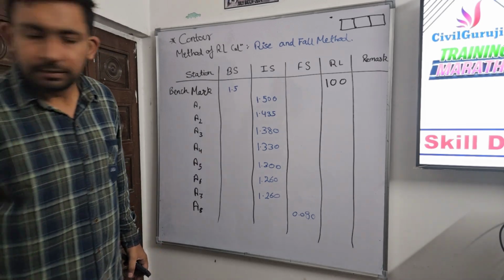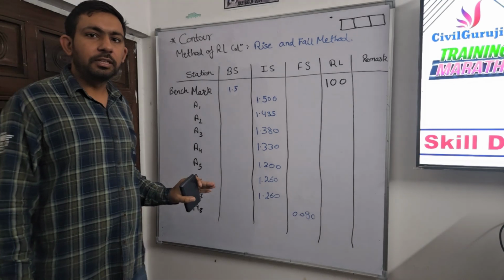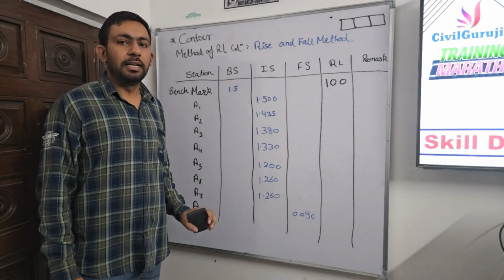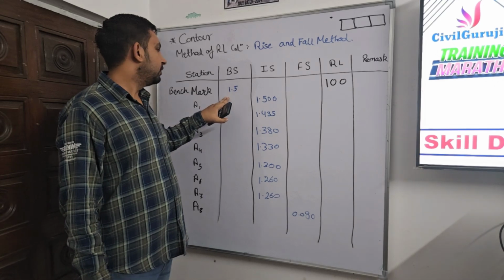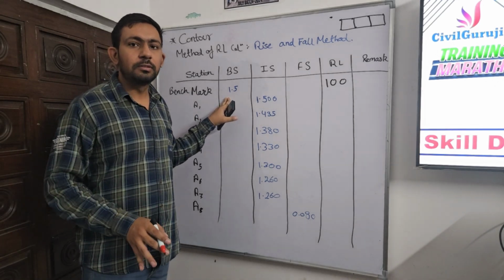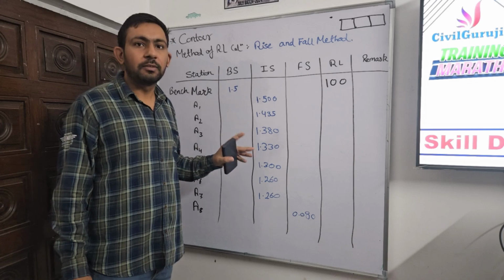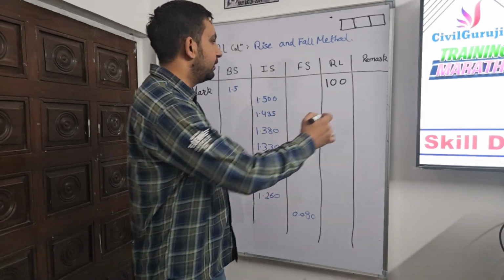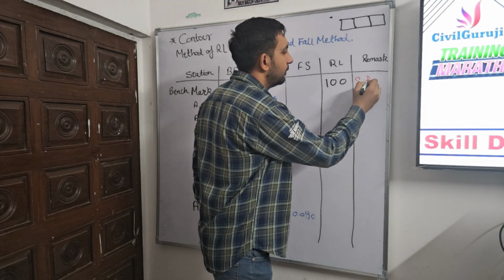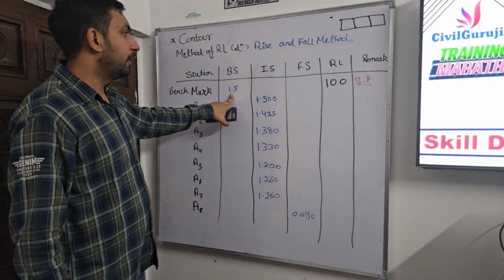So starting from the benchmark, as we know, the first reading after setting up the auto level and the staff, we take as the benchmark. And for the benchmark, either the government bodies which are giving us the tender for the projects will tell us its RL, or we have to consider it as 100. And this is our start point. Now, the first reading is 1.5.